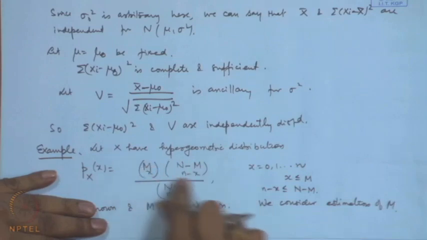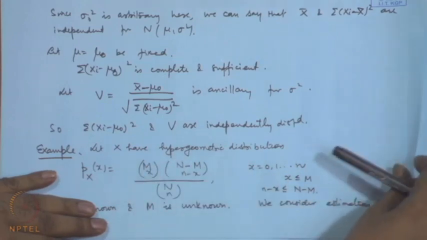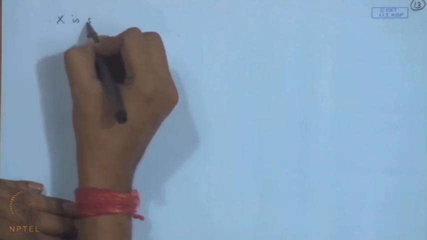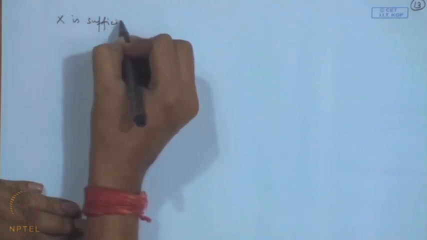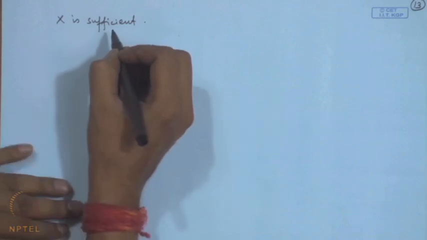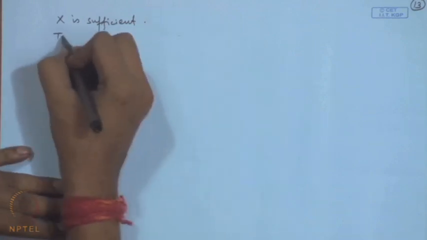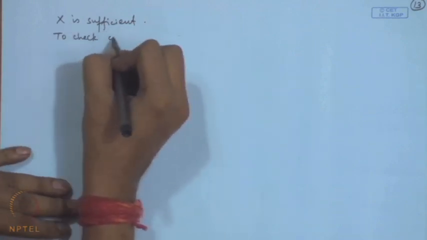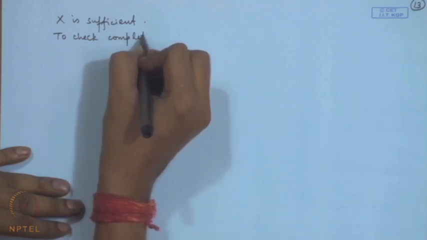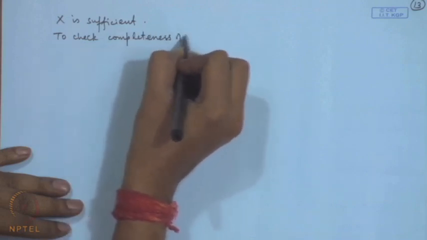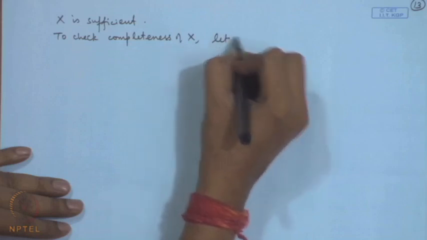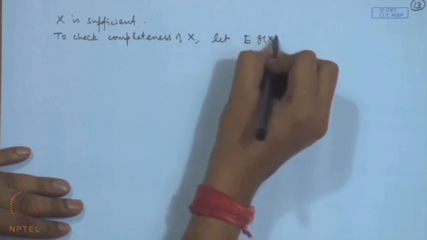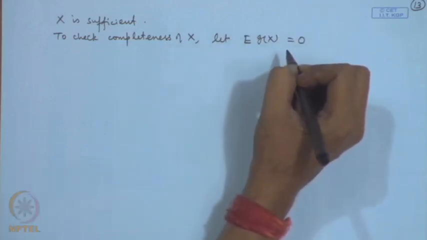So, if we write down the distribution, it is already in the factorizable form. So, x is certainly sufficient. Okay. So, x is sufficient here. Let us look at the completeness. To check completeness of x, let us take expectation of a function of x is equal to 0.